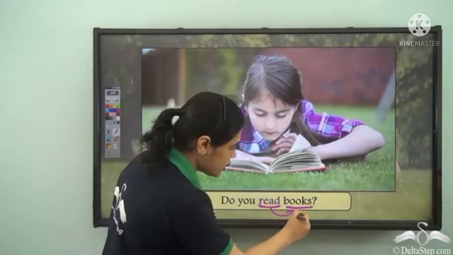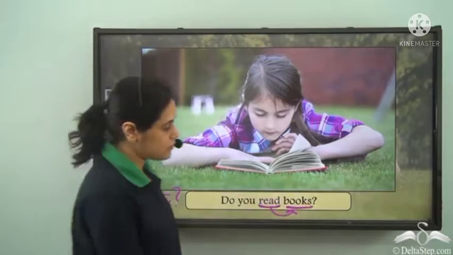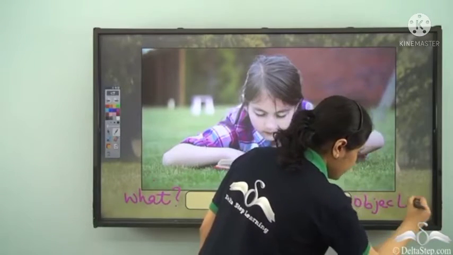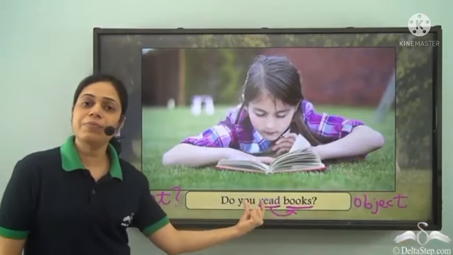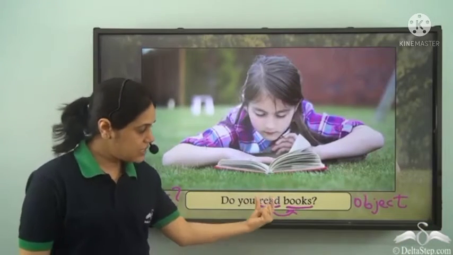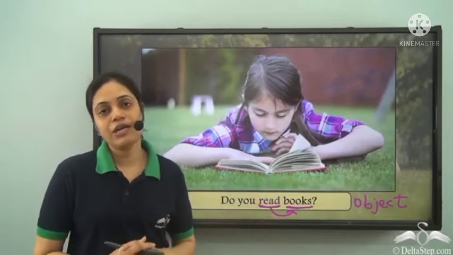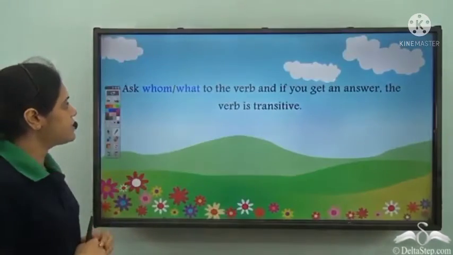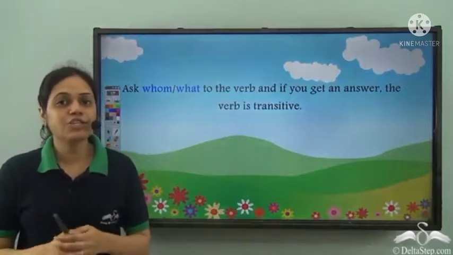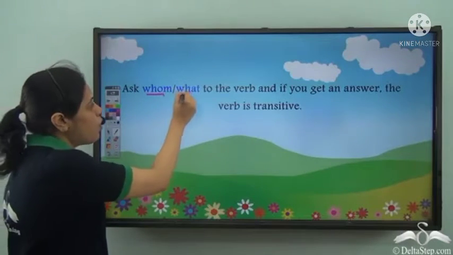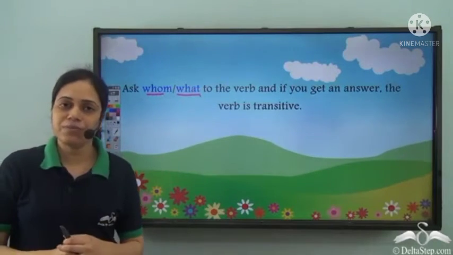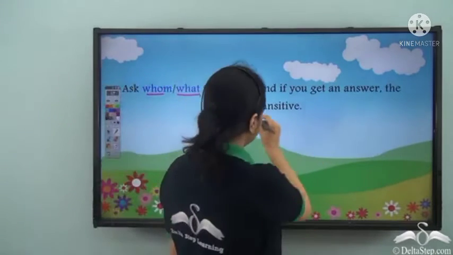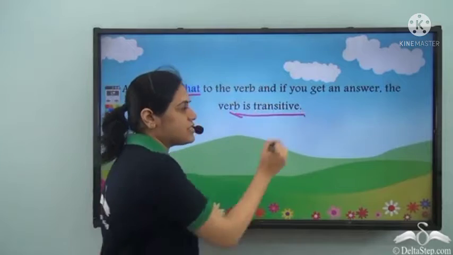Books is the object of the verb read. And such verbs are called transitive verbs. So what are transitive verbs? Well, we need to question whom or what to the verb, like read what. And if we get an answer, then the verb is transitive.